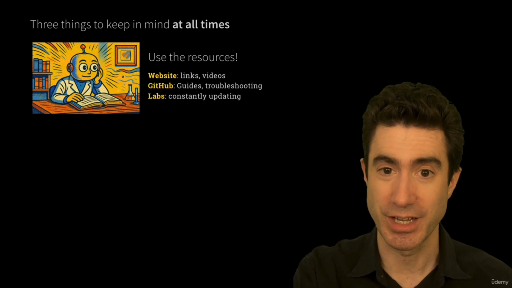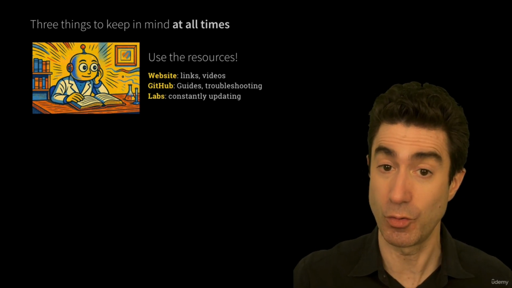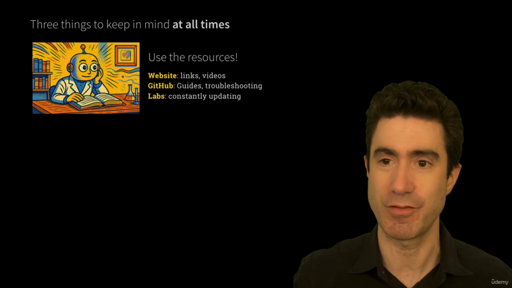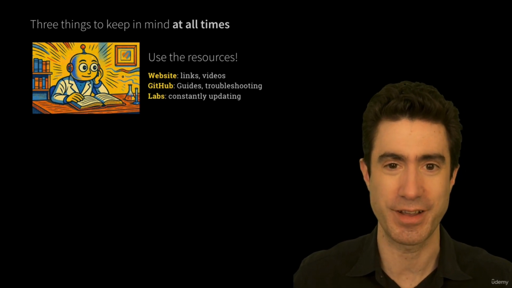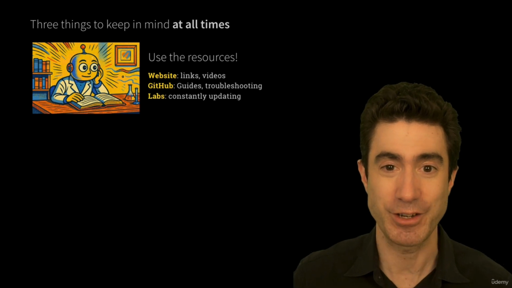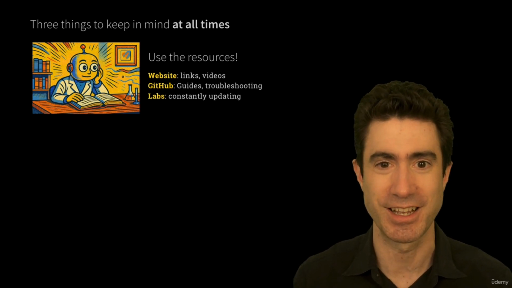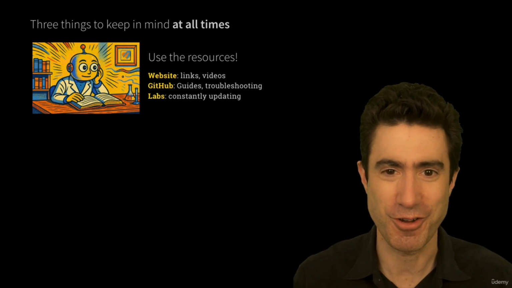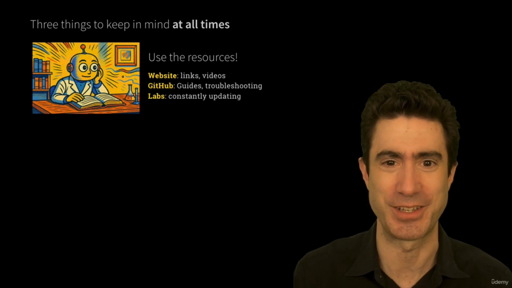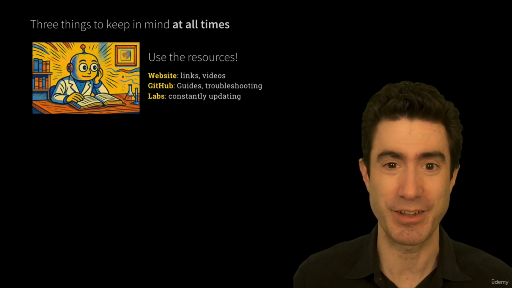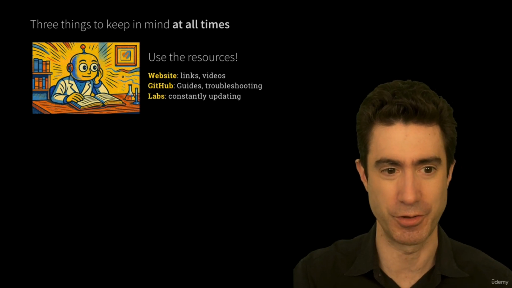And the labs, I'm updating them all the time. The labs, you can think of them as like an ongoing, a fluid resource. Every time you do a Git pull to get the latest, you'll get refreshed with new content. Maybe not every time, but most times. I'm trying to keep them to be a living, breathing resource for you.